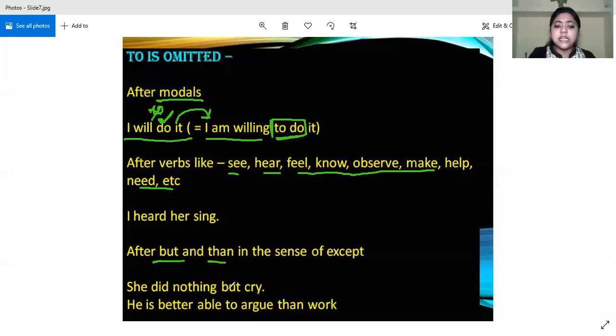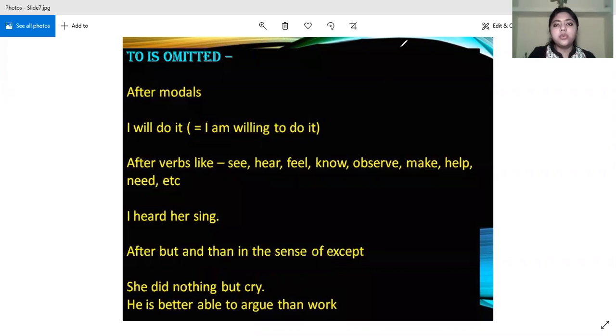For example, she did nothing but cry. Here, "but to cry" would be a wrong statement, because "but" gives the sense of "except." That is why we will not use "to" before "cry." He is better able to argue than work. Again, here also we won't be using "to." So these are the cases where the word "to" is omitted in the infinitive.